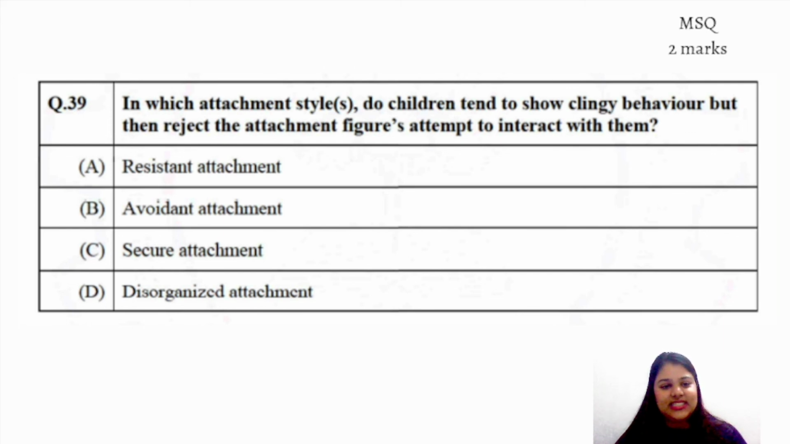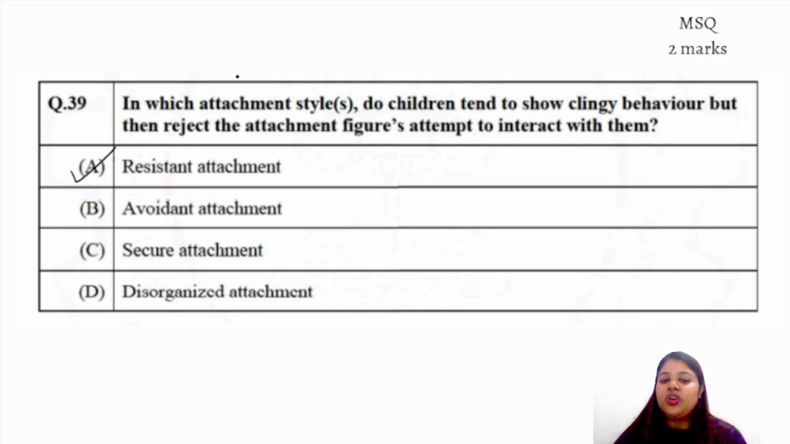The question says: in which attachment style do the children tend to show clingy behavior but reject the attachment figure when they try to interact with them? Now, resistant would do that. They want to be cared for, they want to be embraced by their parents, but they would show that rejection or resistance initially. Right?